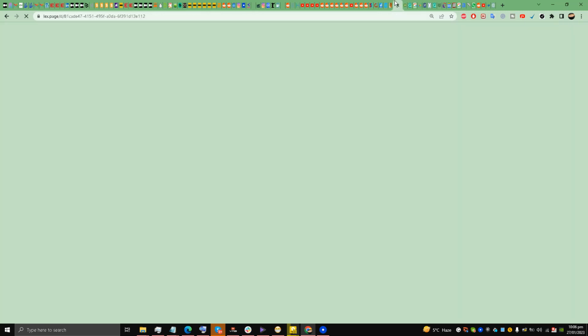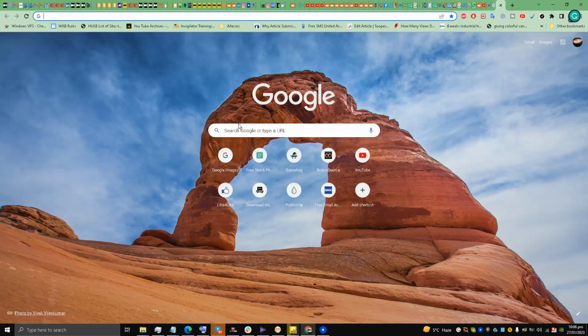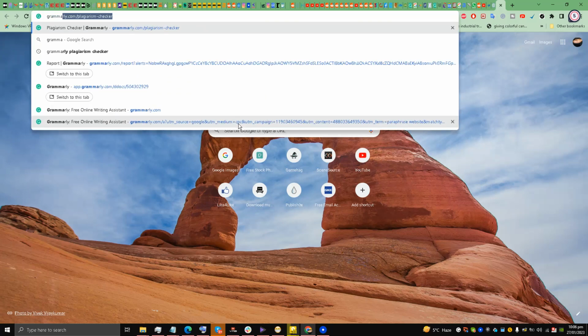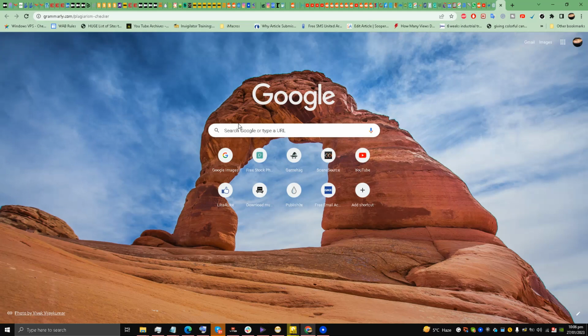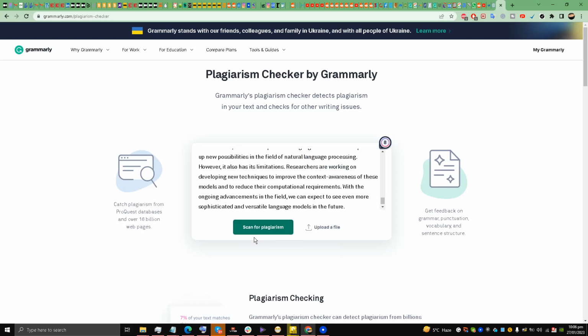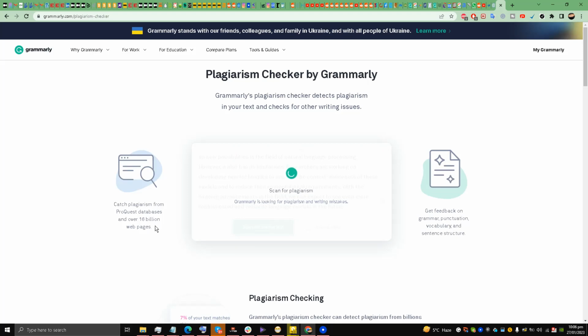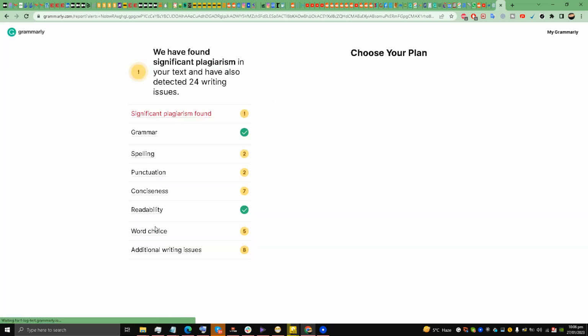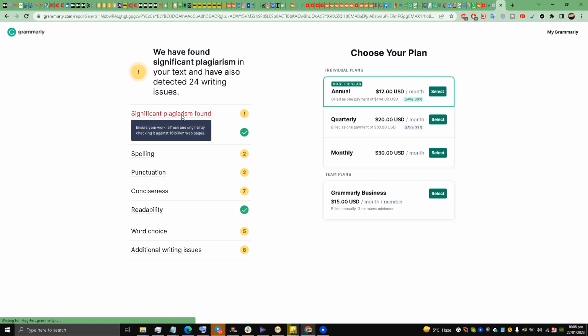This I need to see. Yes, I need to see this. Yes, Grammarly plagiarism checker, my friends. This is what I was looking for. This is also a free tool. Unfortunately, I don't have Copyscape premium version. I don't own that product, and it is a very important product because it fixes this plagiarism issue for you. Now I have pasted and it says that this article has got plagiarism inside of it.